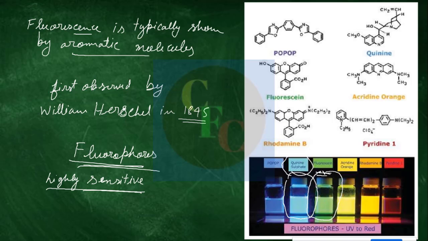Now, why I say this is highly sensitive: it means you can even detect, there are techniques today that can detect even a single molecule, right? A single molecule by fluorescence spectroscopy. It is so sensitive. Now this sensitivity was actually shown long ago in 1877, right?